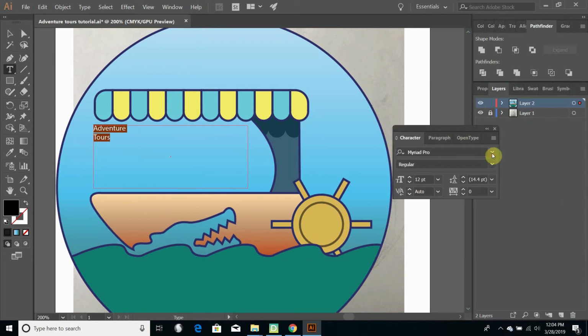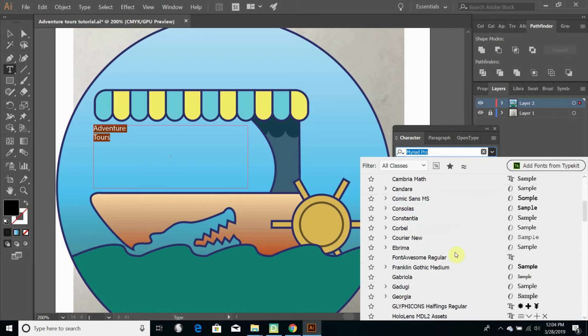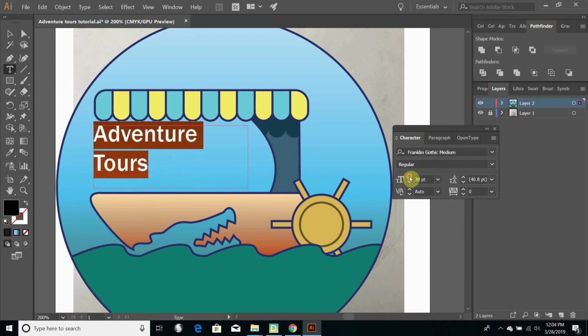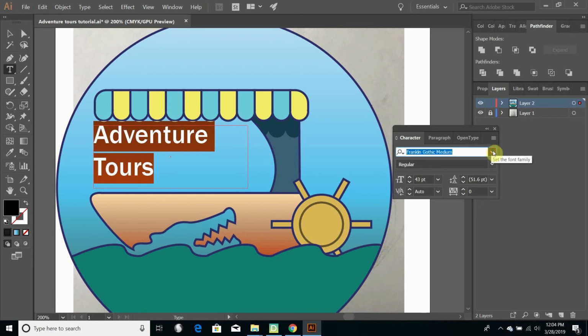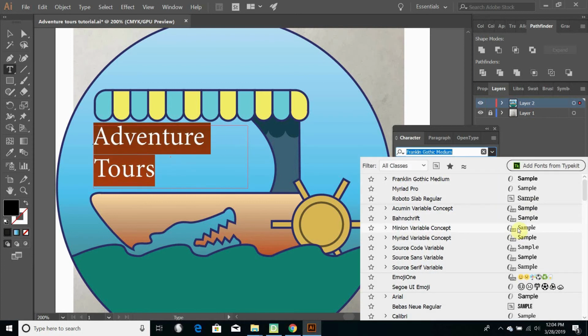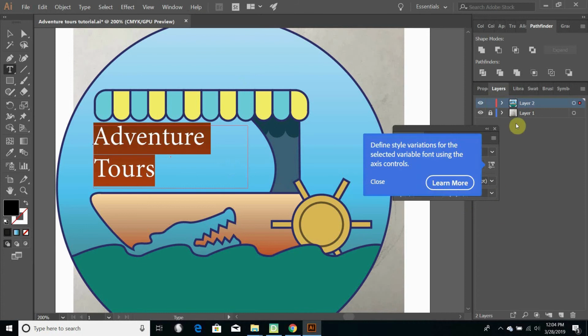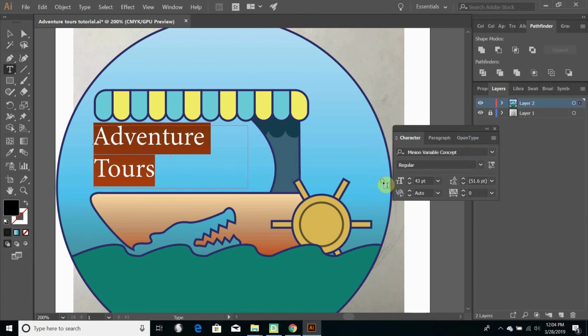I get to choose a font that looks adventurous to me. Maybe I'll make it larger first so we can see it better. So you can adjust the size however you need it to be. And let's see, what looks adventurous? I don't want to spend too long. That looks fairly adventurous, right? Maybe. Alright, choose whatever you would like. I'm going to choose this for the moment. It should fit the mood of your company, definitely.